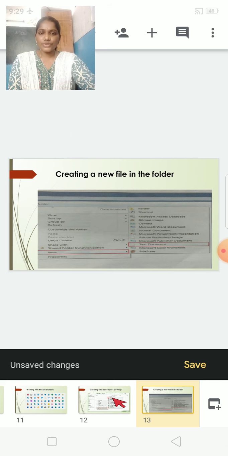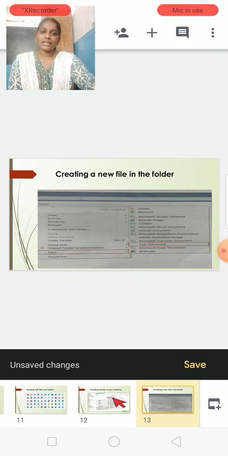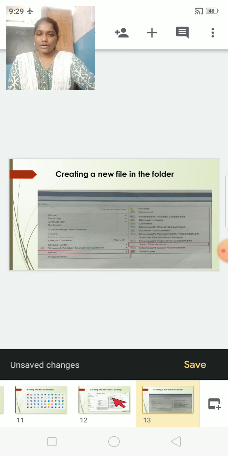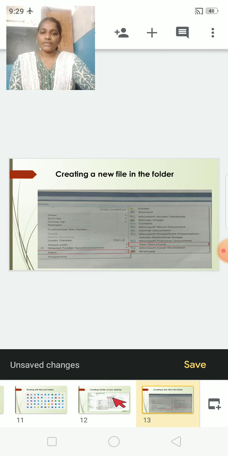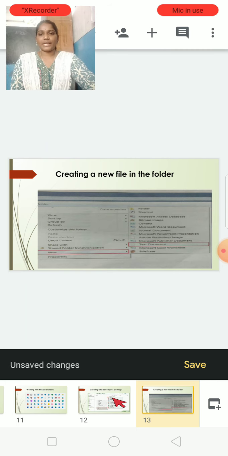In that, go to New. In this option, a sub menu will appear. In that, select Text Document or any image or Microsoft Word or Excel, whichever type of file you want to save, just click on that. Then the file will open. Then type whatever you want in that document or file, then save it. It will save inside the folder only. Okay children.